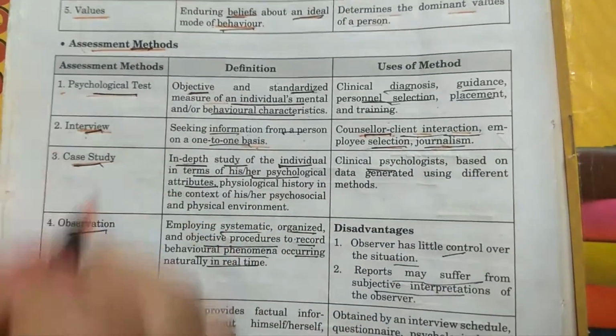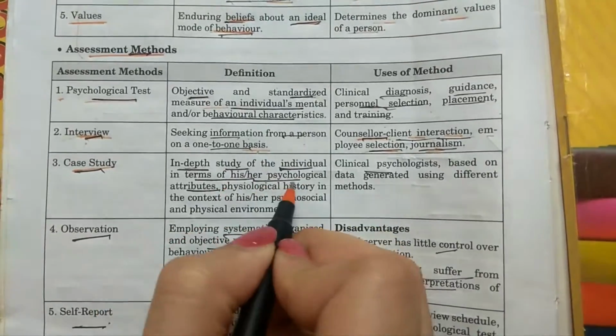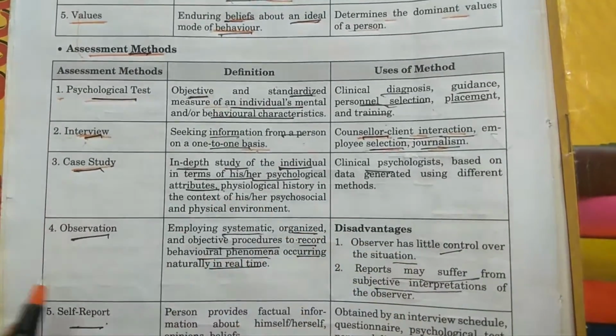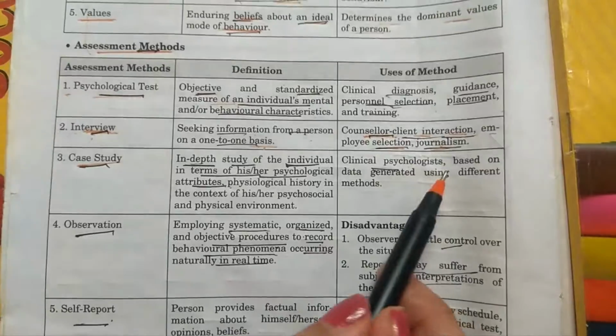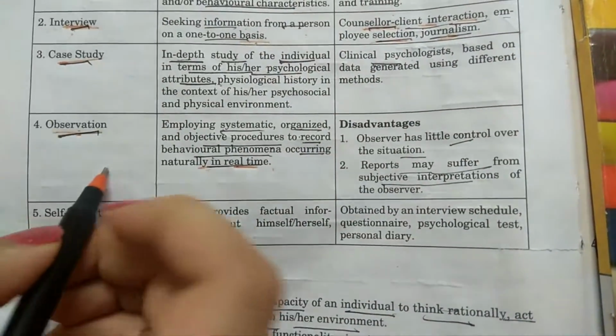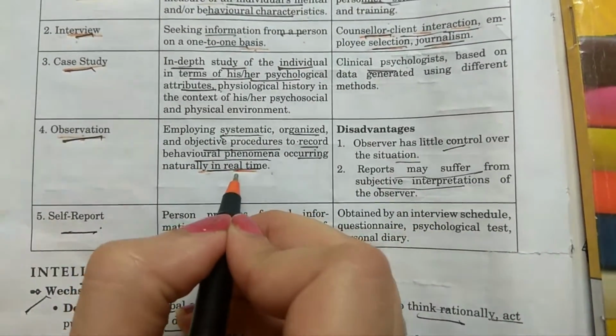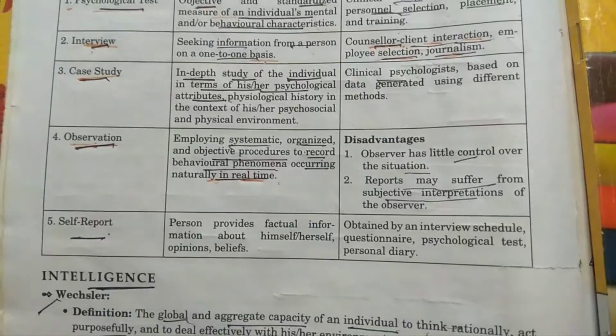Now, case study. You know what is case study? It is an in-depth study of the individual in terms of psychological attributes. These case studies are used by clinical psychologists. The fourth one is observation. Observation is observing people in a natural setting, in real time. Naturally observing people.